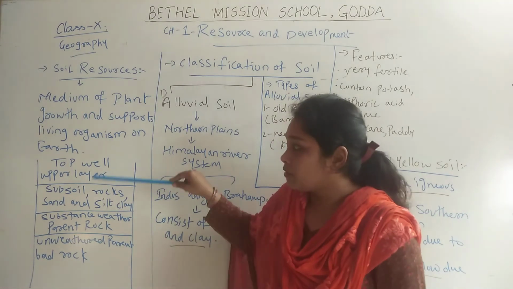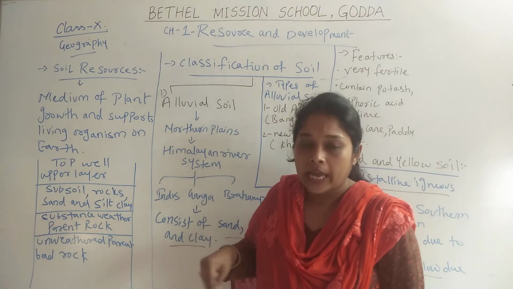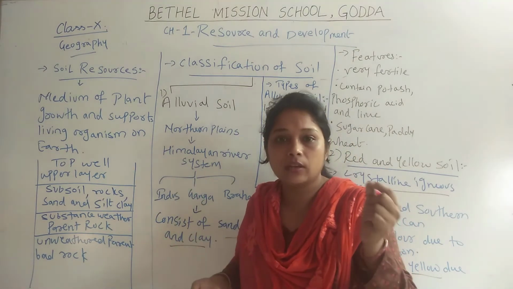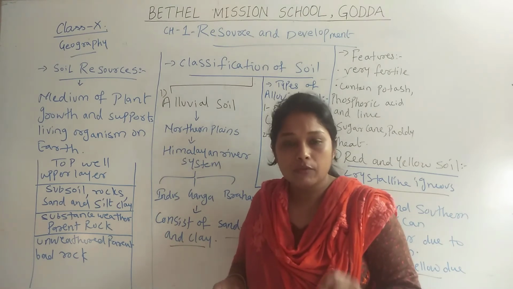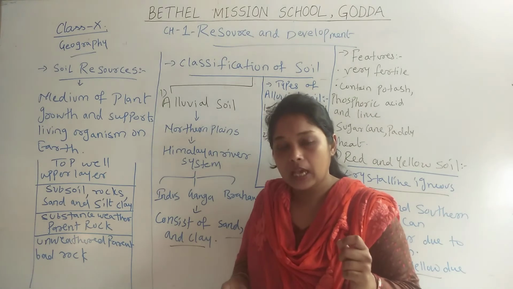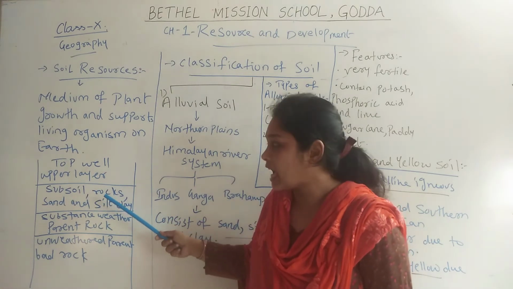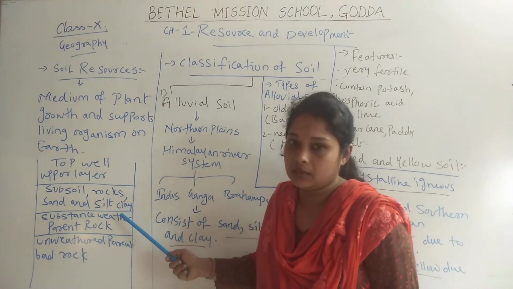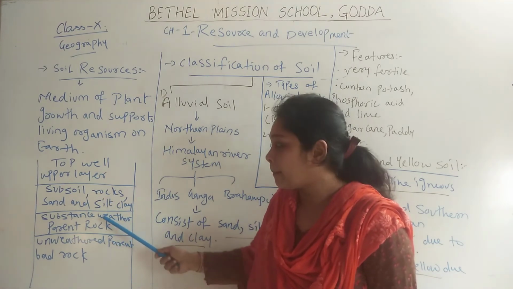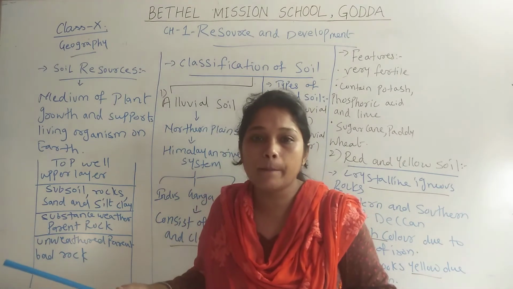The first layer consists of many different particles like soil, and we also have small particles of rocks. We also have insects, decomposing bodies of insects, and other particles or chemicals. On the second layer, we only have rock, sand, and silt clay. On the third layer, we have parent rocks. Parent rocks means rocks are now breaking down into small particles.